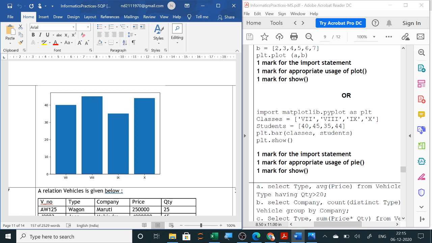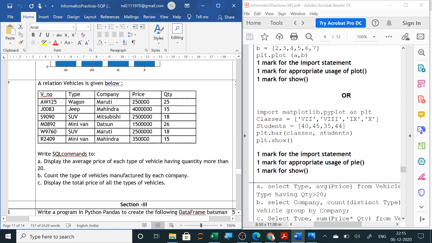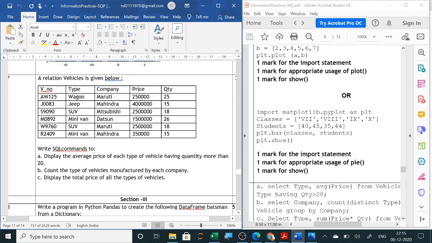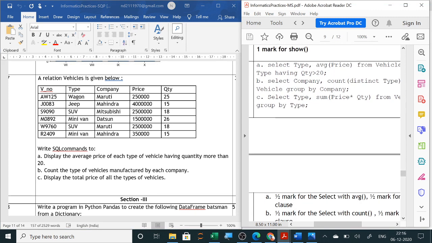Now plt.bar, first x-axis will come and comma y-axis. Last line is always plt.show. So this is easy. This you have done so many times. I don't think you will face any problem in this. Next question is to write the select query. The SQL, MySQL table is given to you and 3 queries will be asked.